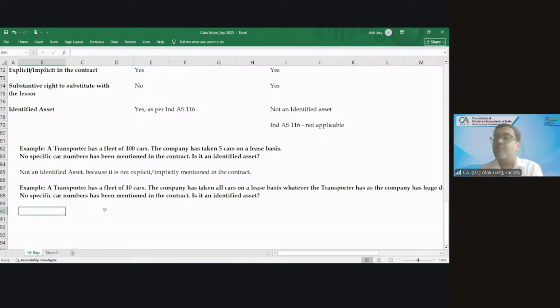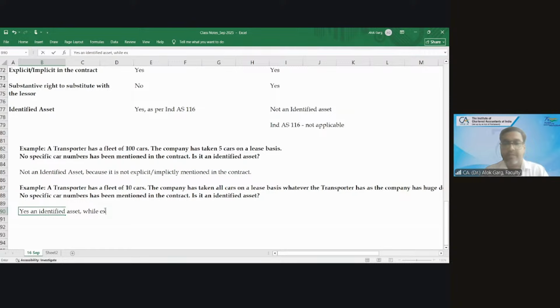But you have taken the entire flat on a lease basis, and this flat has 3 rooms, and it's your wish whether you want to stay or study in room number 1, 2 or 3, but you have taken the entire flat on a lease basis, on a rent basis. So the entire flat is taken on rent. In that case, will it become an identified asset or not? Yes, it will become an identified asset.